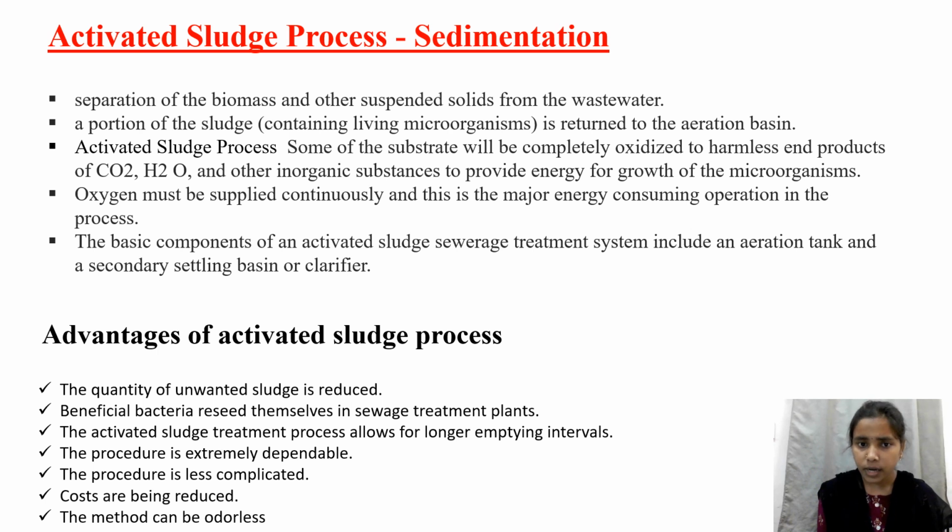Oxygen must be supplied continuously, and this is a major energy-consuming operation in this process. As I have already mentioned, oxygen is the most important thing. The basic components of an activated sludge sewage treatment system include an aeration tank and a secondary settling basin or clarifier.